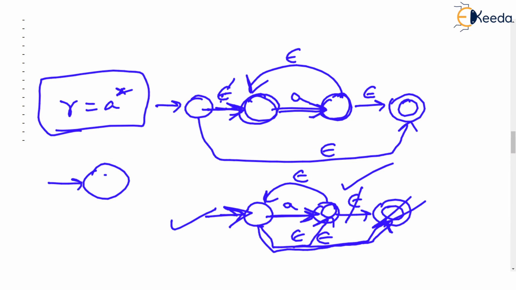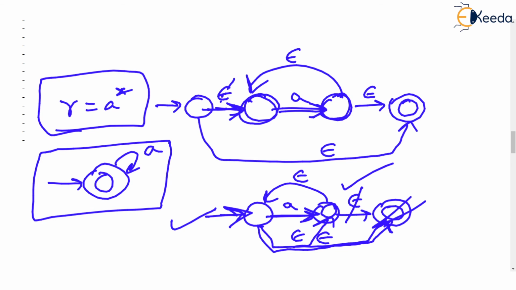The FA for A star is simply a loop on A. But this we can think about. Our software which is supposed to build FAs directly from regular expressions can't think and make such decisions. They will go with some rules, if-else statements. If it is closure, then I will perform these operations. That's how we can program, isn't it? So these are a set of rules.